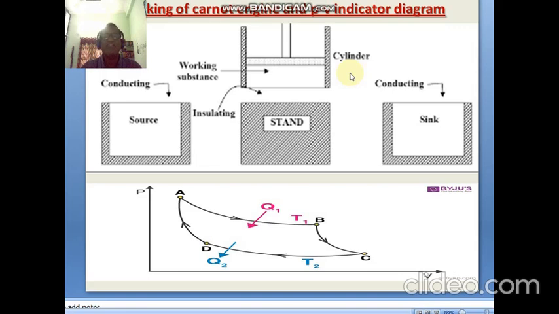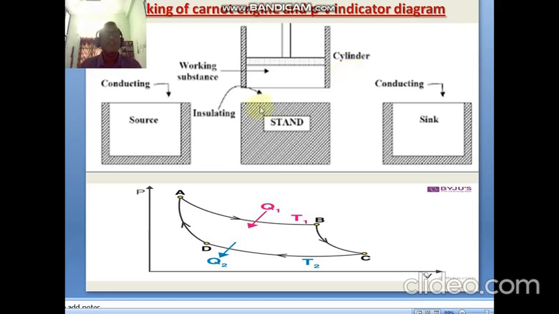Next, the second part is the insulating stand. That means before the experiment, whenever the heat or temperature is not required, the cylinder is kept on the surface of the insulator stand. The main advantage of this insulator stand is that the walls or the total area are covered with insulating material. Through that material, the temperature of the cylinder is not transported from the cylinder to the stand.